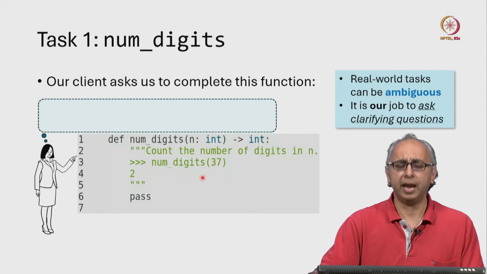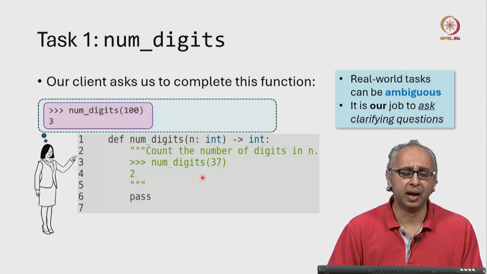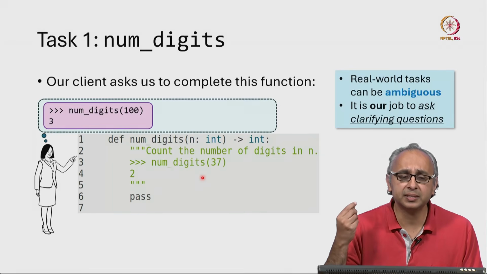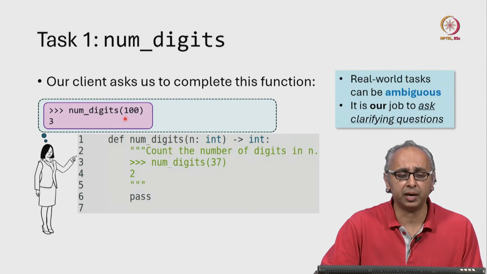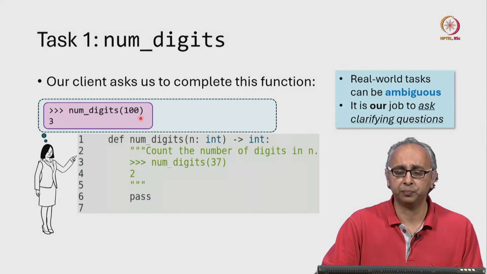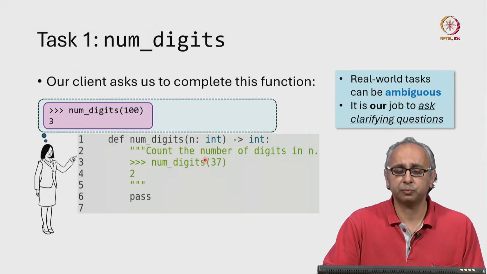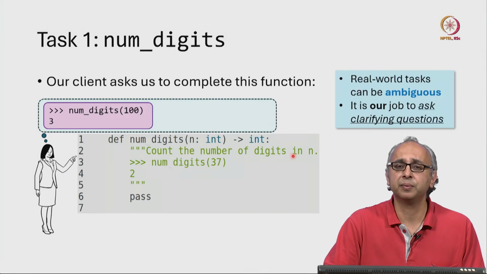But what if n was 100? Maybe our client is imagining that if the input is 100, then there are 3 digits, the 1, the 0, and the 0. And if that was in her mind, we can imagine why she said this, count the number of digits in n.